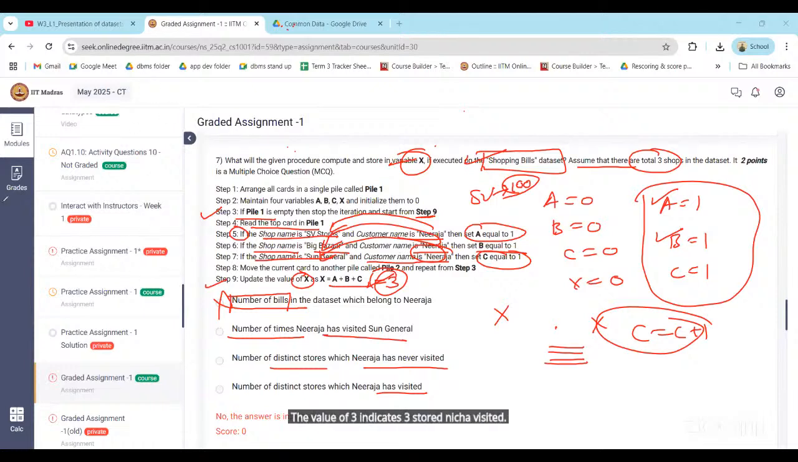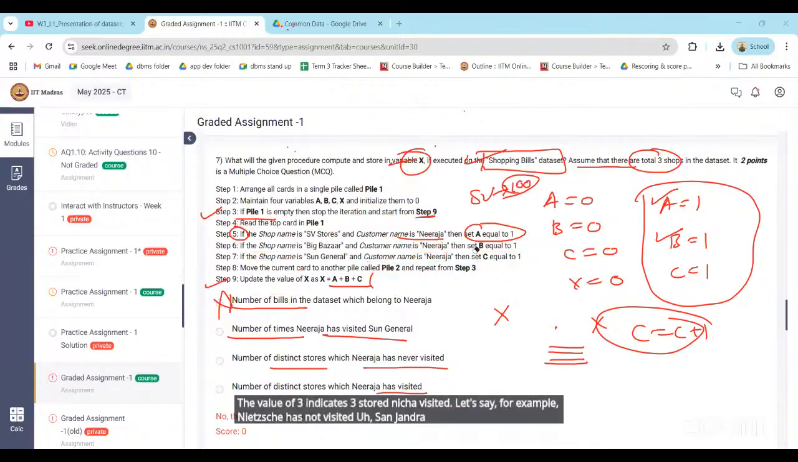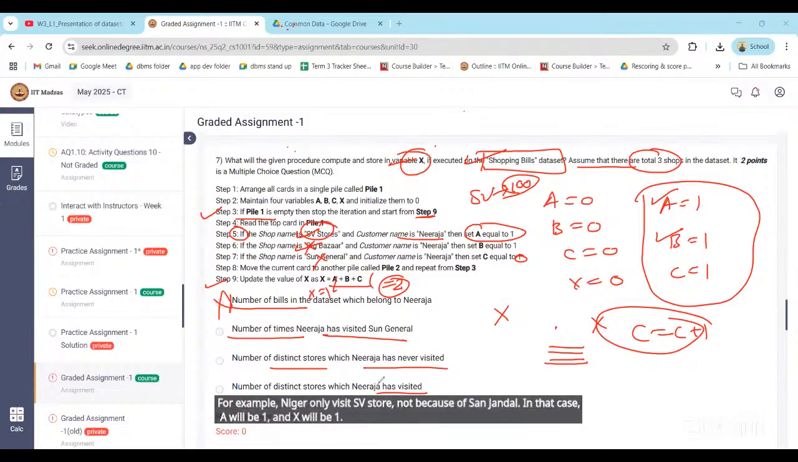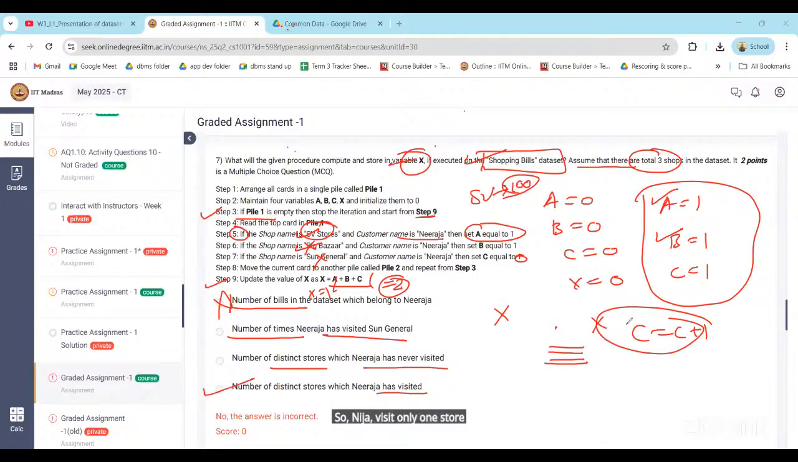Let's say, for example, Nirja has not visited Sun General. In that case, C will never equal 1, C will be 0, and the value of X will be 2. So I can say Nirja has visited 2 stores, the S3 store and Big Bazaar. For example, Nirja only visits the S3 store, not Big Bazaar, not Sun General. In that case, A will be 1 and X will be 1. So Nirja visited only one store. Okay, that's it. So option D is correct here.